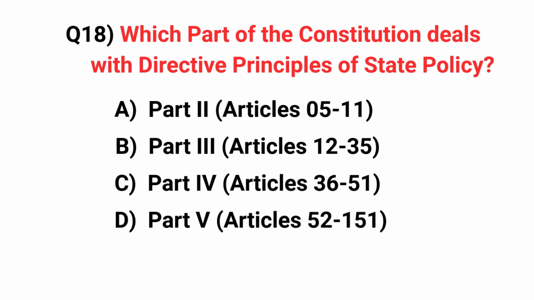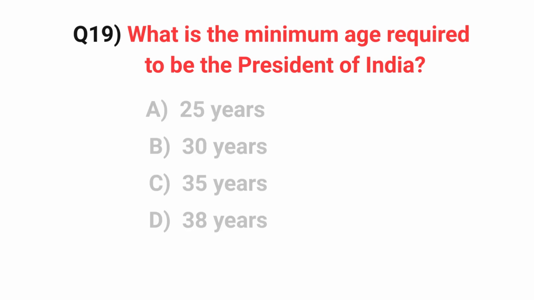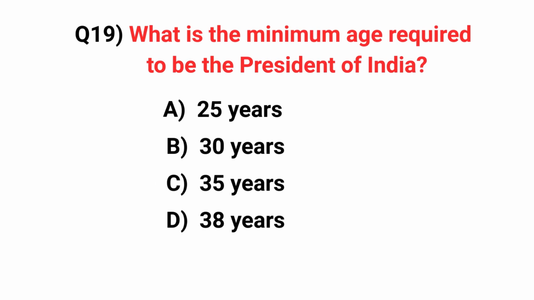Which part of the Constitution deals with the directive principles of state policy? Answer option C. Part 4, Article 36 to 51. What is the minimum age required to be the President of India? Answer option C. 35 years.